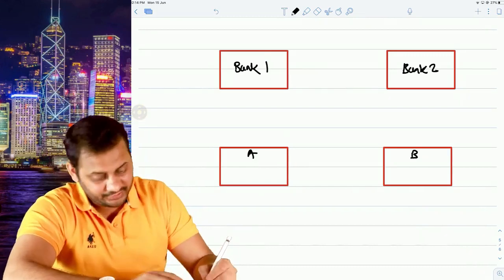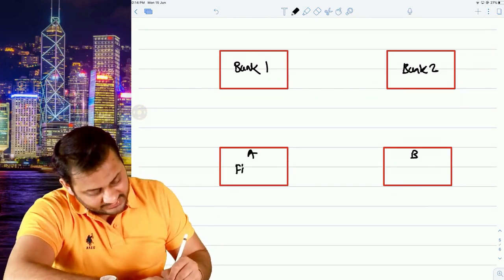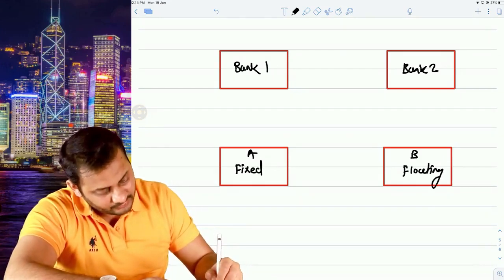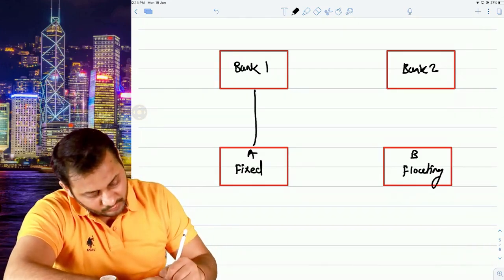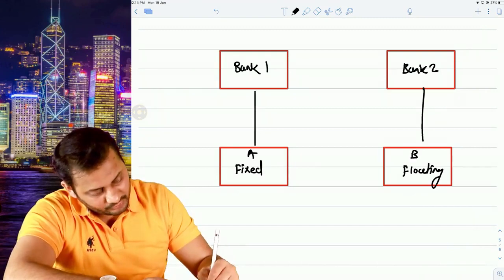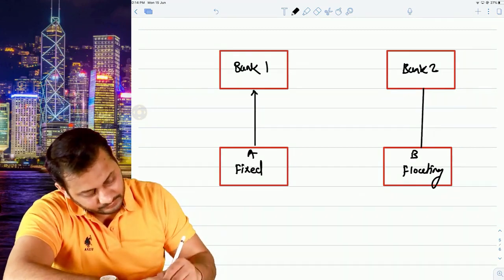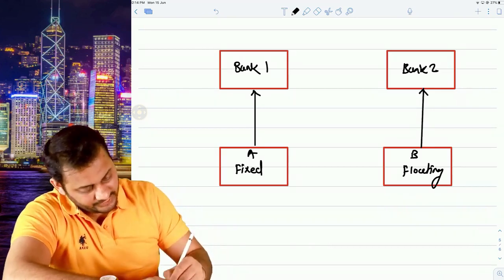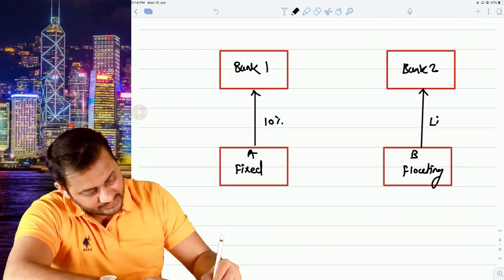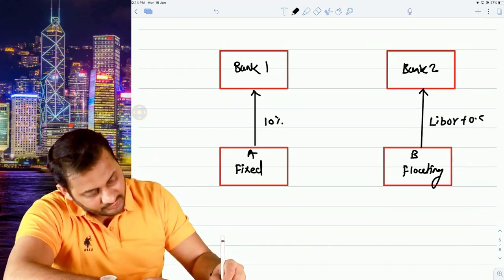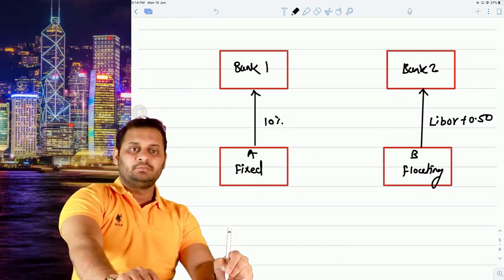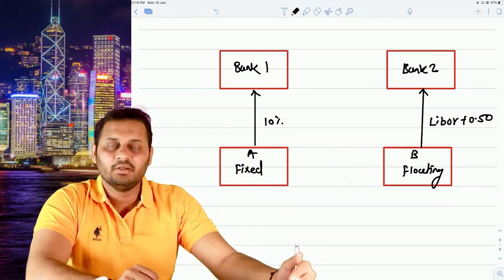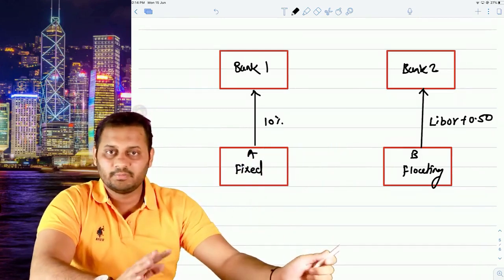Just imagine the situation. This party has taken a fixed rate loan and this party has taken a floating rate loan. For the purpose of understanding, we will assume the amount of loan taken by both is the same. So he is paying around 10% and he is paying LIBOR plus, let's say, 0.50%. So he is paying every year 10% interest, and every year he is paying LIBOR. So he is paying fixed, he is paying floating.